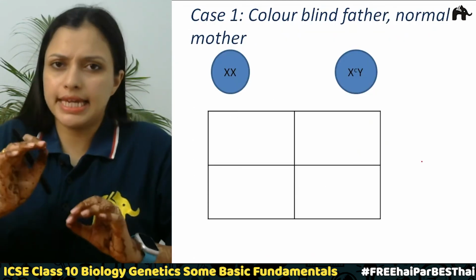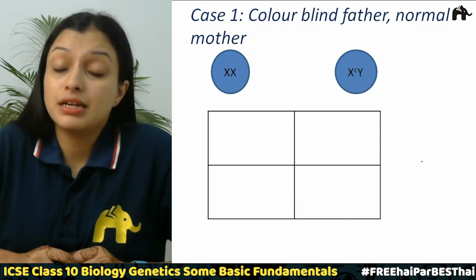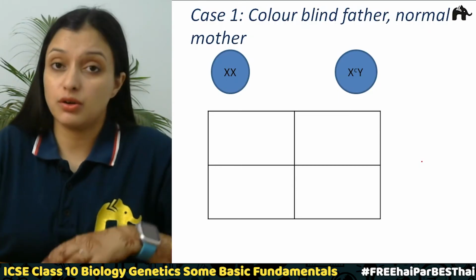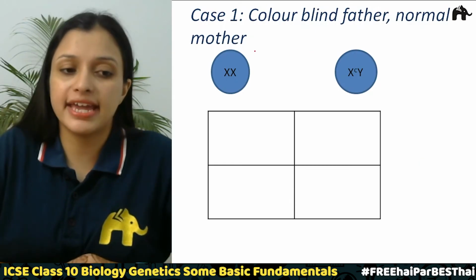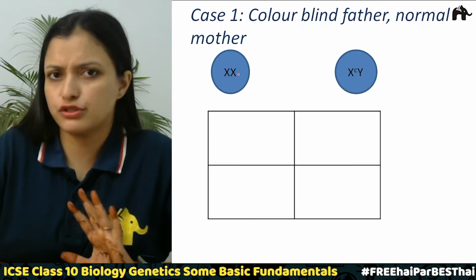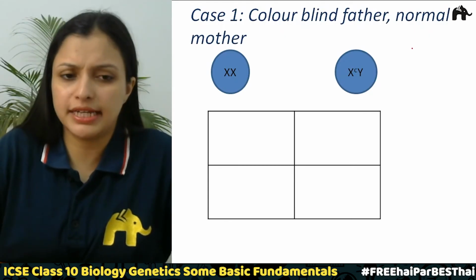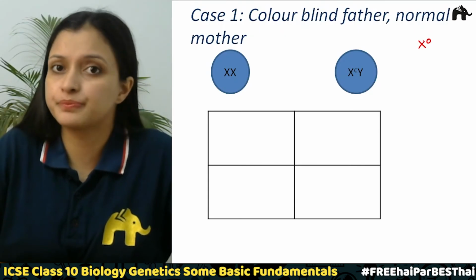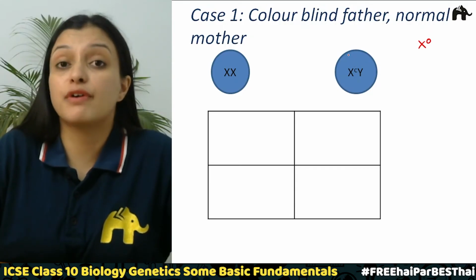Now let us see case number 1, that is the father is colorblind but the mother is normal. So how are we going to write these alleles? XX for the normal mother, she is not colorblind, and X^C Y, where I have written C for colorblind, so this means the father is colorblind.